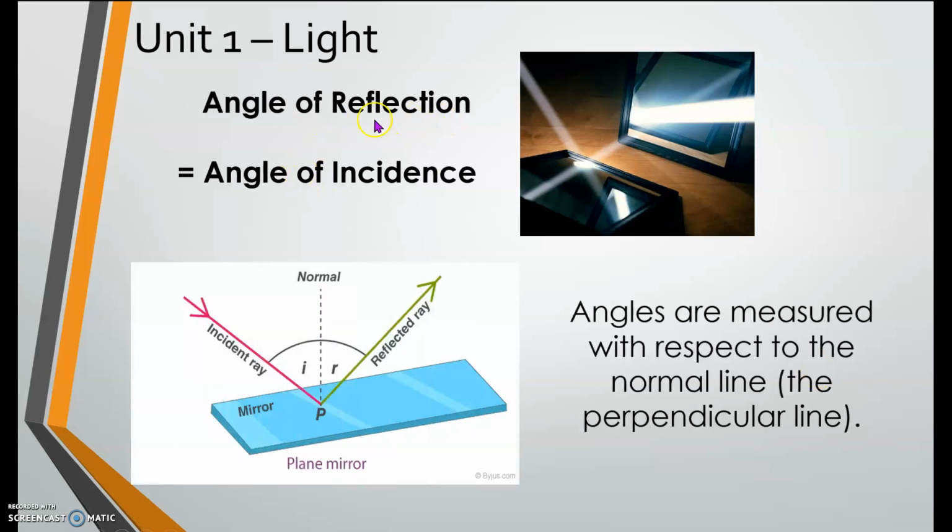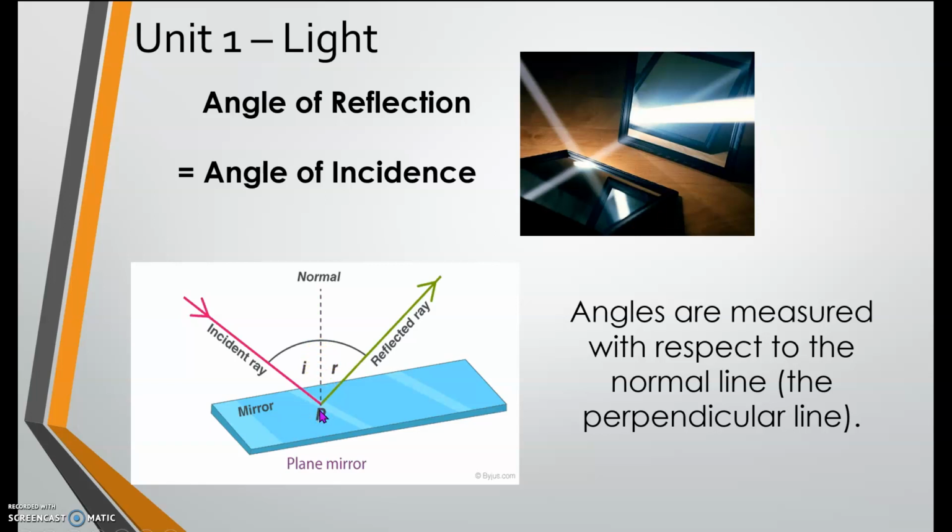Okay, angle of reflection is equal to angle of incidence. Angles are measured with respect to the normal line, the perpendicular line. Let's use this picture first. The normal line is the line drawn perpendicular. This is the perpendicular line.